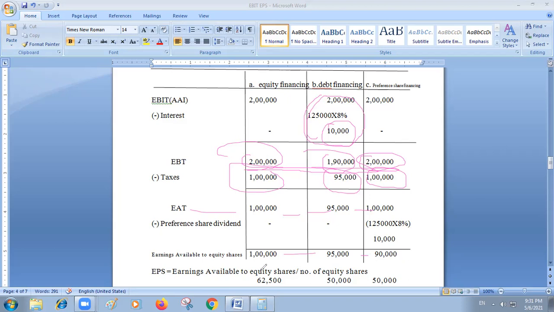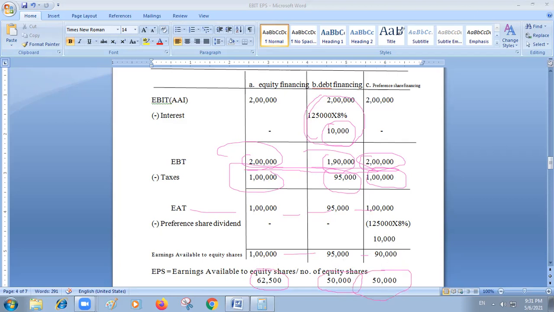Now EPS is earnings available to equity shareholders divided by the number of equity shares. In the first case, there are already 50,000 existing equity shares, and the company is considering issuing 12,500 new ones. So 50,000 plus 12,500 makes 62,500. In option B, there is no change to equity shares. It is 50,000. In option C, there is no change in equity shares.